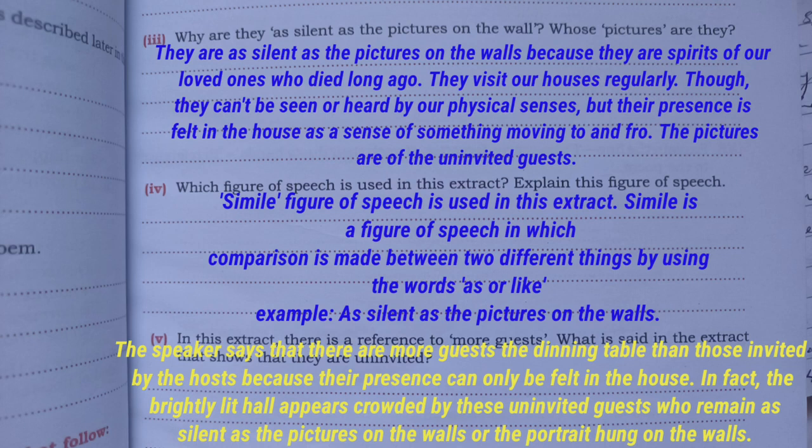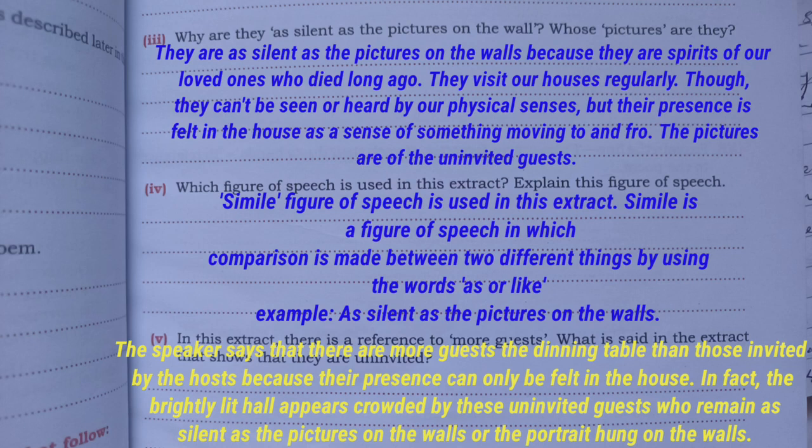Which figure of speech is used in this extract? Explain this figure of speech. So the answer will be, simile figure of speech is used in this extract. Simile is a figure of speech in which comparison between two different things is clearly stated using the words as or like. For example, as silent as the pictures on the wall.